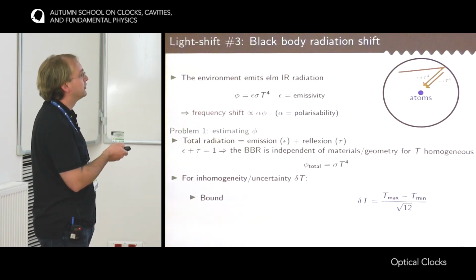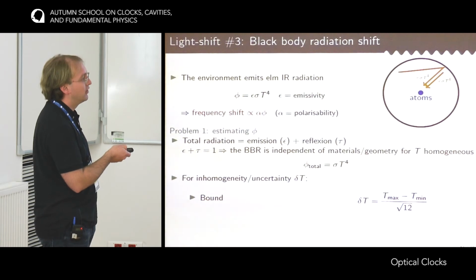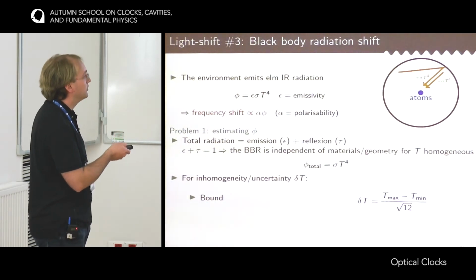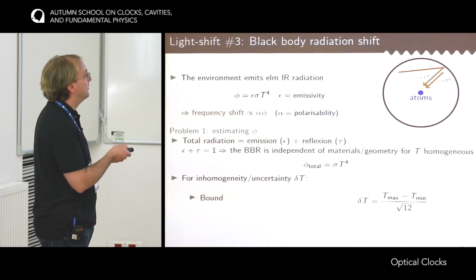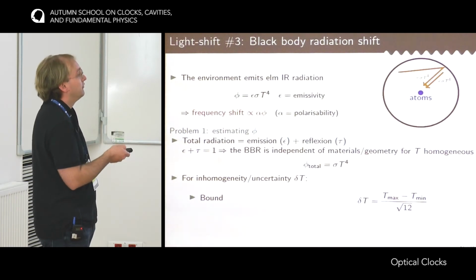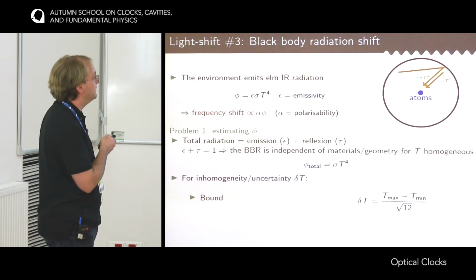For instance, if you are sure that the total environment of the atoms has a temperature that is lower than Tmax and higher than Tmin, but have no other information about the distribution, then you can say that the 1 sigma uncertainty would be Tmax minus Tmin divided by square root of 12. So the idea is to try to build an environment for which Tmax is as close as possible to Tmin.